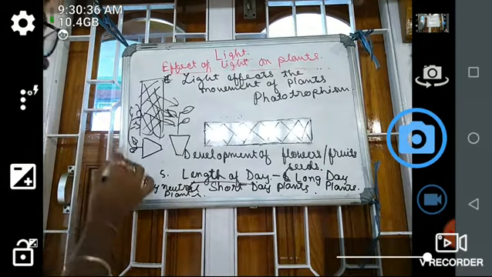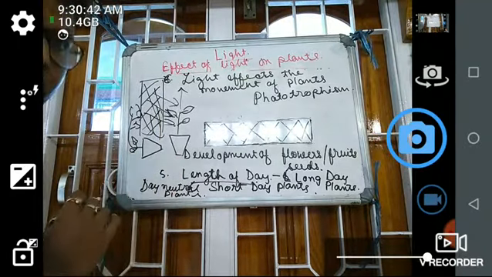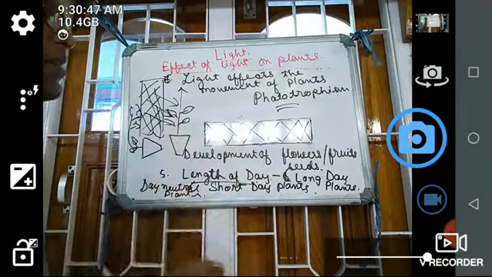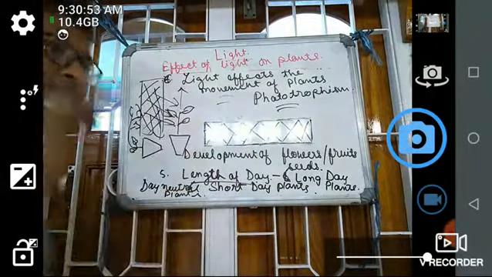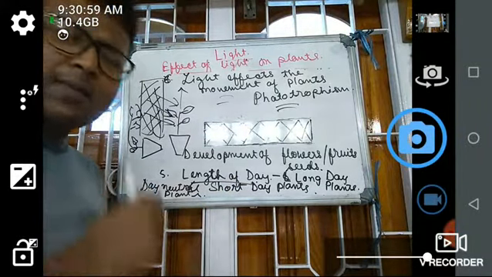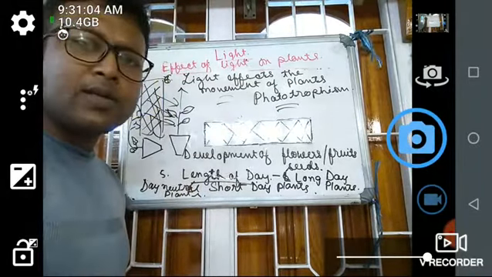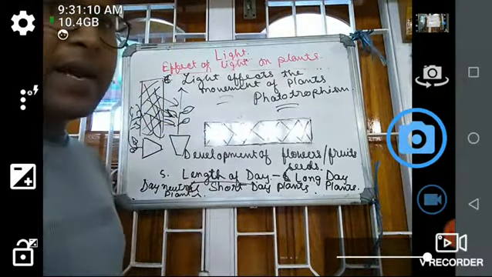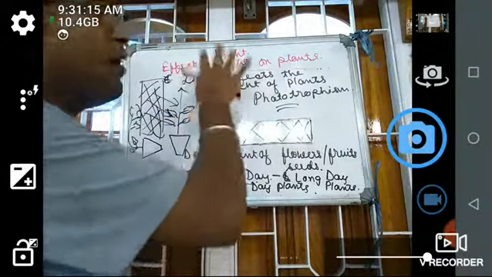So in which direction is this movement affected? In which direction the plant has to move is dependent upon the light. That is known as phototropism, that means movement towards light. You can see the movement of certain plants is towards light. Another example is the roots of plants. Roots are opposite to light. They move inward towards the earth, that means away from light. So this movement of plants, stem upwards and root downwards, is wholly dependent on the light.